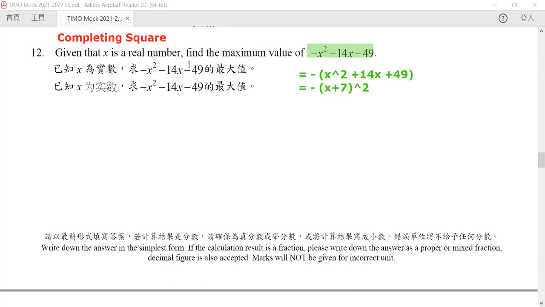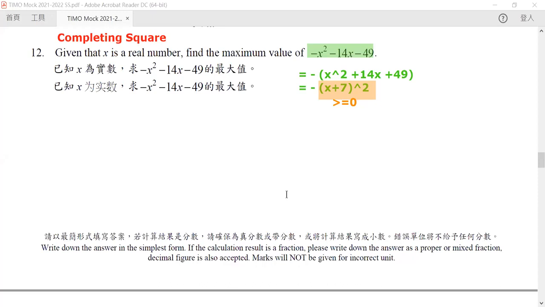Now usually, if we have a square like this, this part is always going to be bigger than or equal to 0. Whenever you have a number, no matter whether it's a positive number or negative number, its square is always a positive number, unless it is 0.